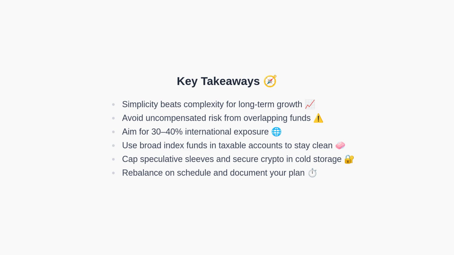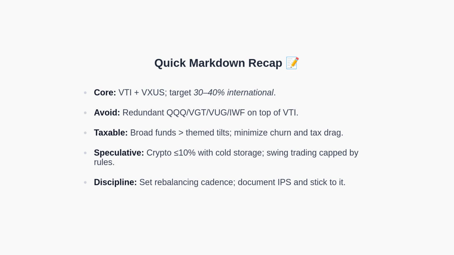Next, a quick markdown recap for reference. Here is a concise recap using markdown styling. The core is a total U.S. market fund, plus a total international fund, with 30 to 40% allocated internationally. Avoid stacking redundant growth funds on top of a total market holding. In taxable accounts, broad funds are generally preferable to themed tilts to reduce churn and tax drag. For speculative positions, keep crypto around 10% with cold storage and cap swing trading based on predefined rules. Finally, set a rebalancing cadence and document your policy to maintain consistency.